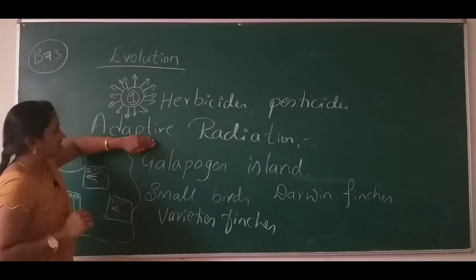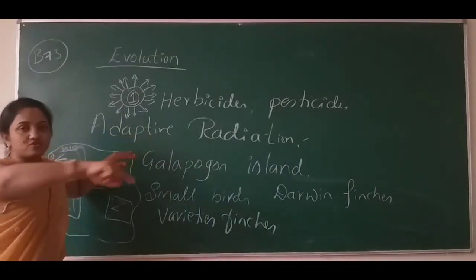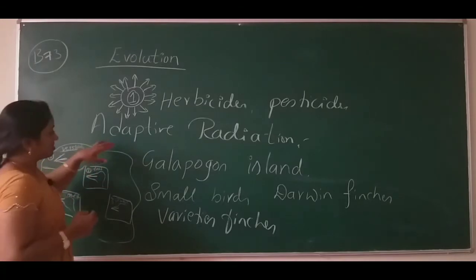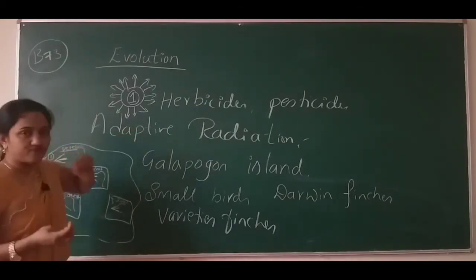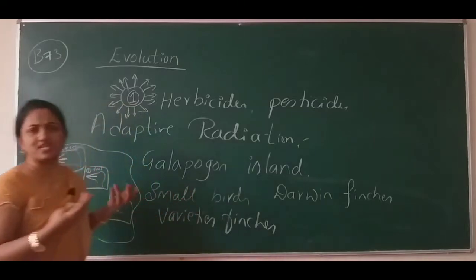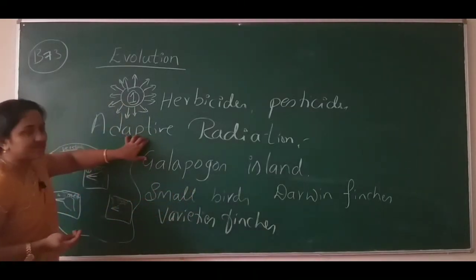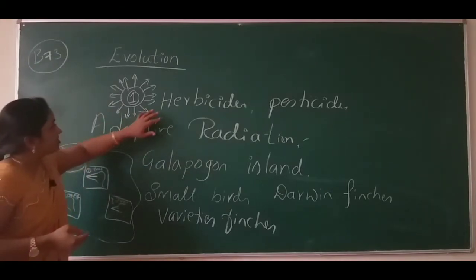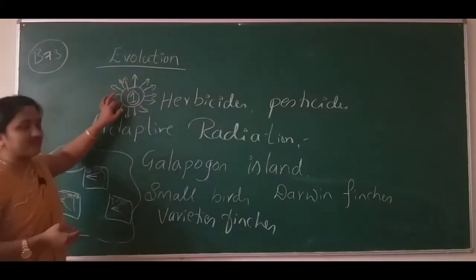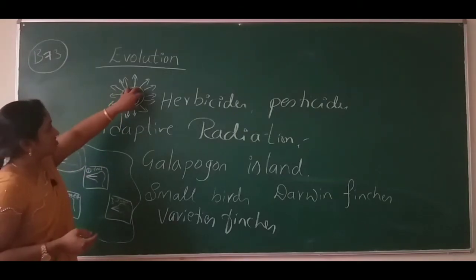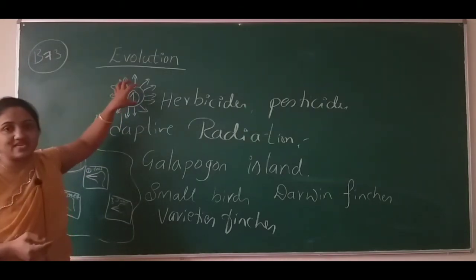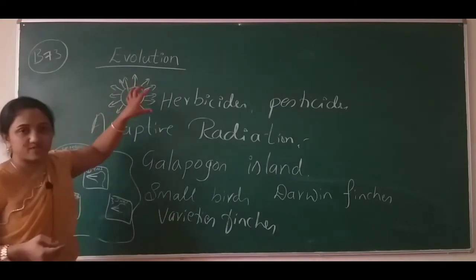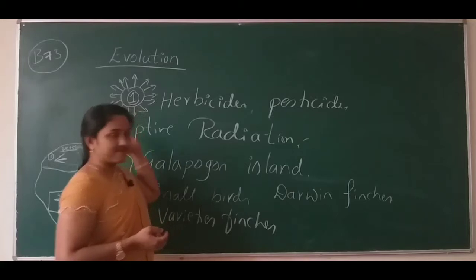Only because it adapted itself to the surrounding environment, for the food or for shelter or anything else. It got adapted and gave rise to different varieties. But the common thing is that the ancestor is the same. It originated from the same species, but in different forms.